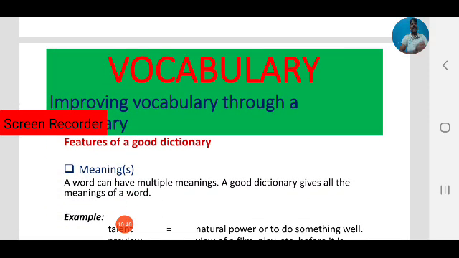Next, meanings. We can find the meaning or meanings of a certain word in a dictionary. That is another feature. A word can have multiple meanings sometimes. If you look up a word in the dictionary, it may have many meanings, and a good dictionary gives all the meanings of a word.